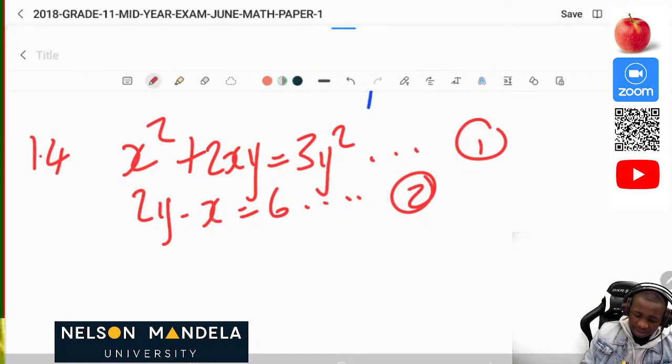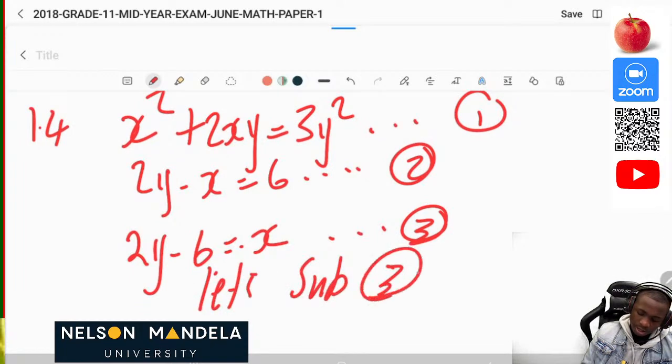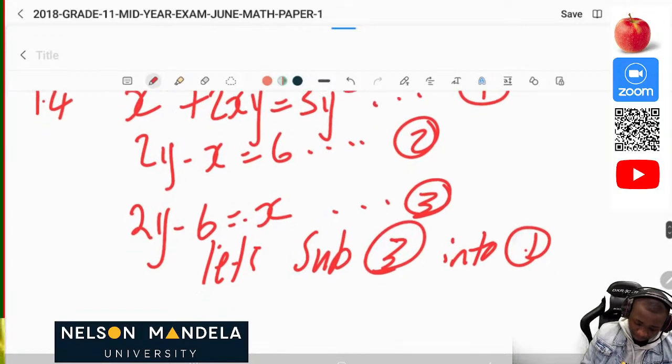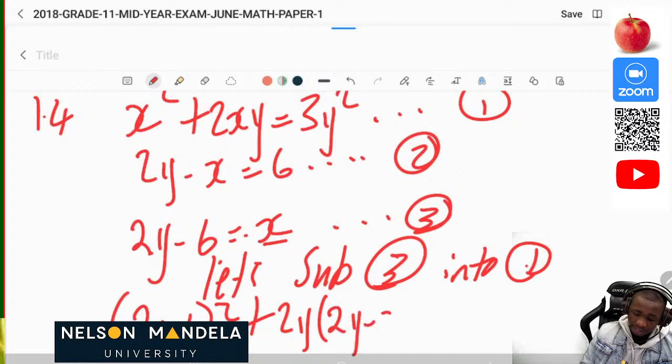So now let's make equation 3. So 2y minus 6 is equal to x can be our equation number 3. Then let's substitute 3 into 1. Okay, substitute 3 into 1. So wherever we see x, we're going to put 2y minus 6. In this instance, we're going to have (2y minus 6) squared, plus 2y, then in the position of x we replace with 2y minus 6, is equal to 3y squared.